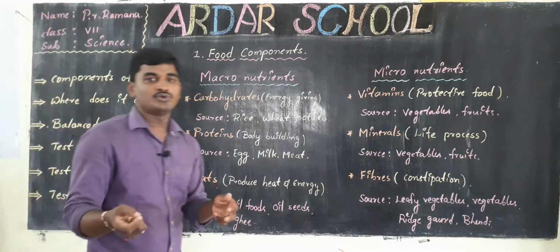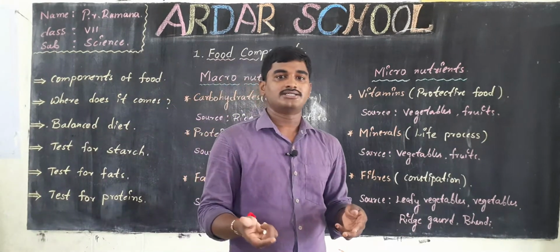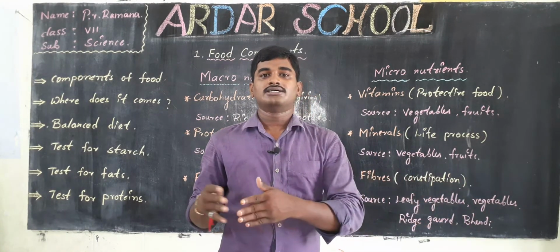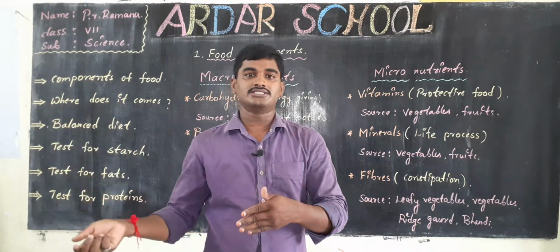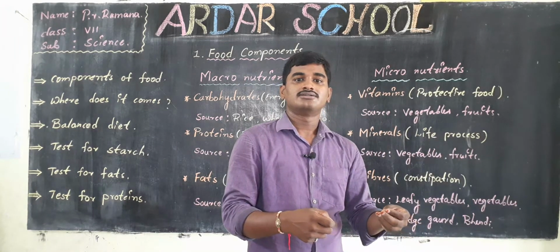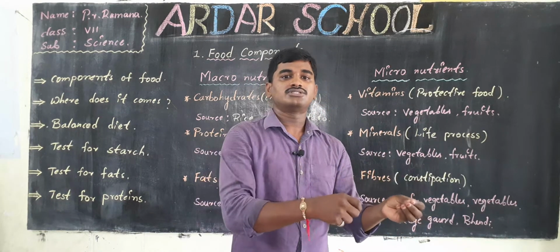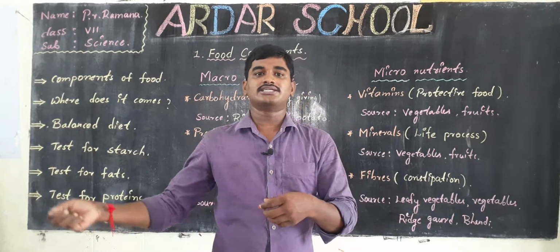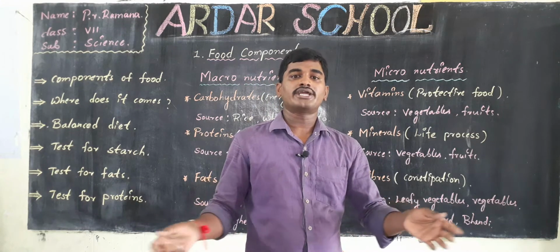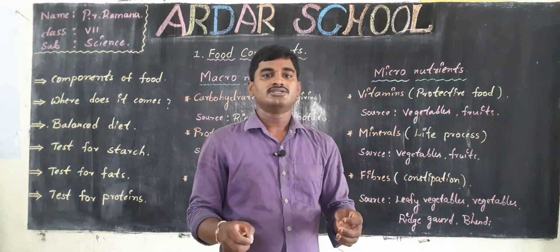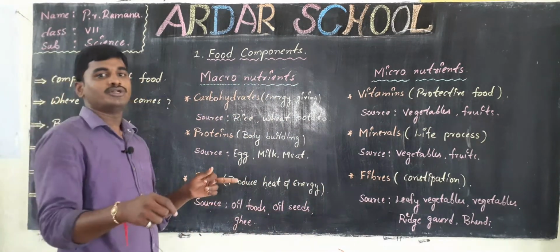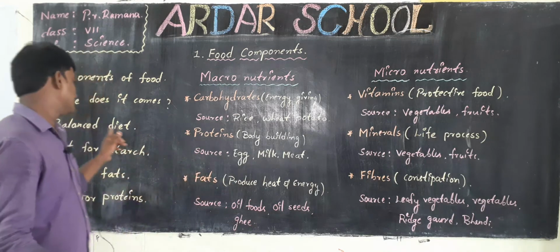Now I am going to give you information about a balanced diet. Some foods have some kinds of nutrients, and other foods contain the remaining nutrients. If we take the same kinds of nutrients from such foods, we may lose the other nutrients present in the remaining foods. So that's why we need to take all kinds of foods. If you take all kinds of food, then it is called a balanced diet.